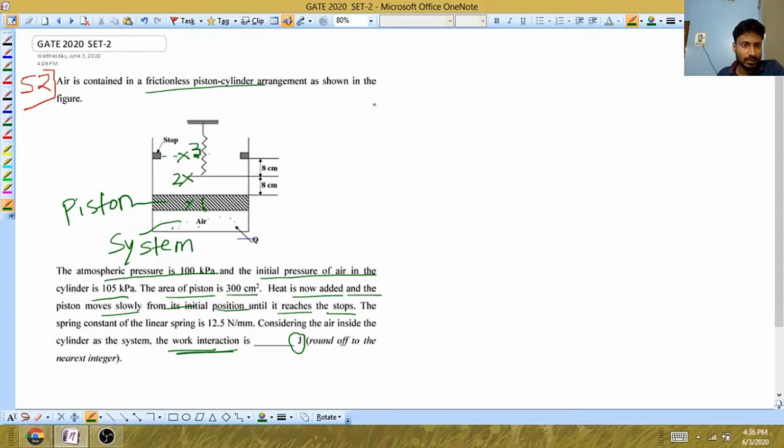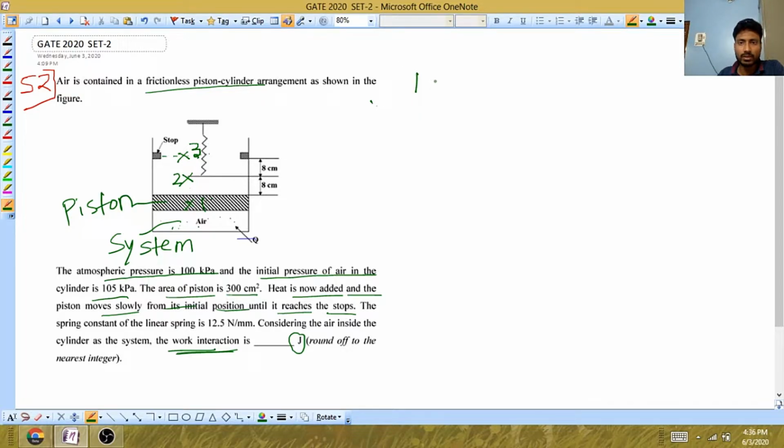What is happening here? Remember, whenever the piston is free to move, if it is not bounded by any weight or anything outside, then it can freely move, and in that case the pressure will be constant.